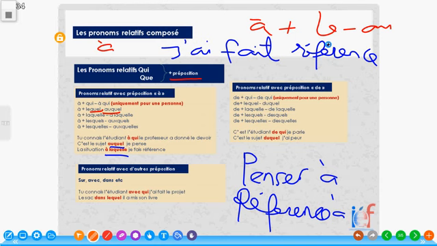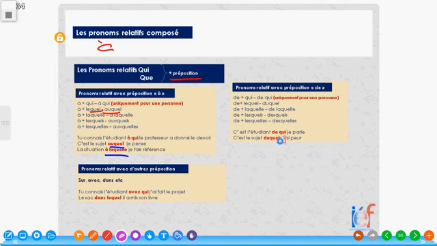Now that is for preposition à. If we're going to move forward to preposition de, though of course means of or from, isn't it? All right.